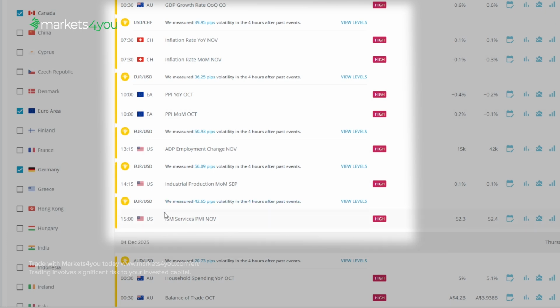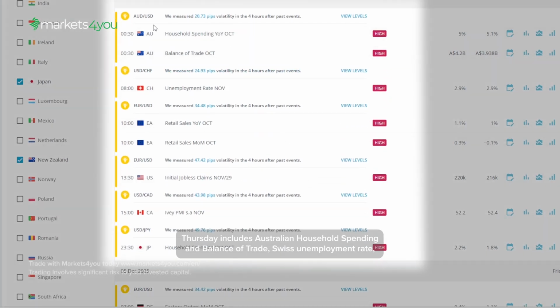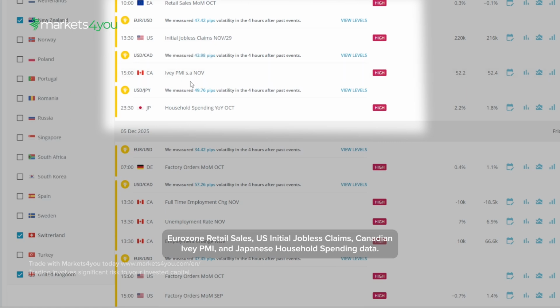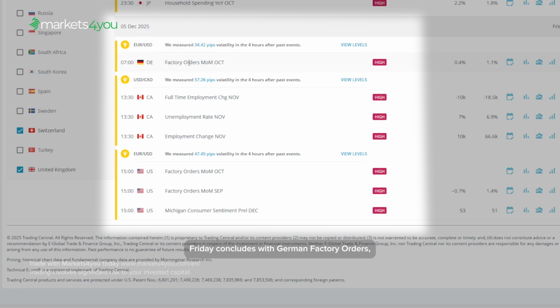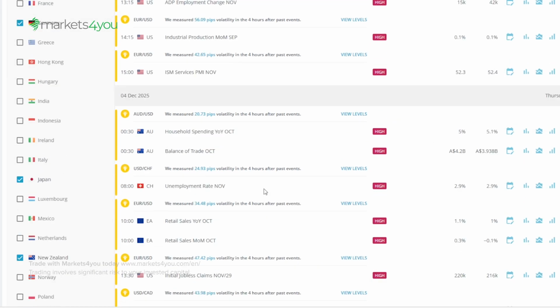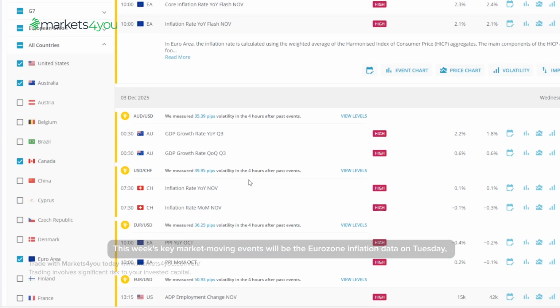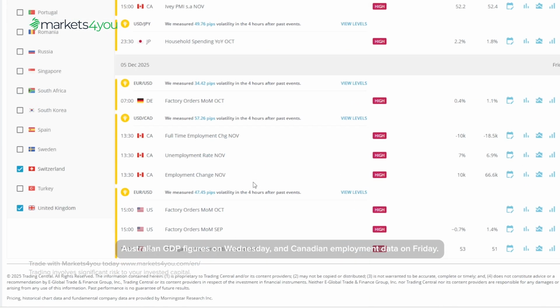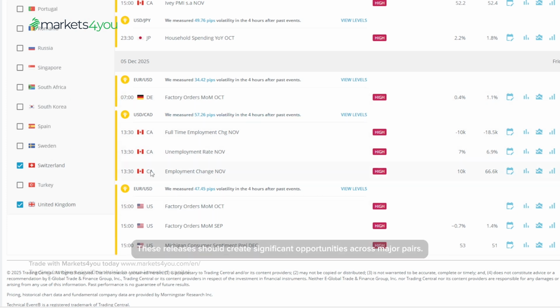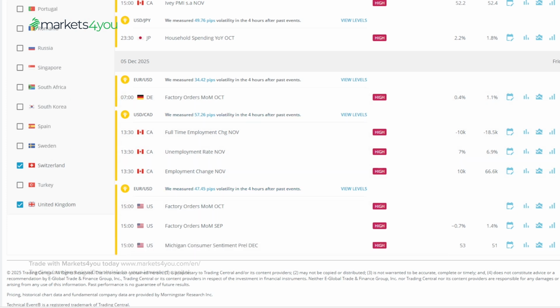ISM services PMI. Thursday includes Australian household spending and balance of trade, Swiss unemployment rate, Eurozone retail sales, US initial jobless claims, Canadian IVEY PMI, and Japanese household spending data. Friday concludes with German factory orders, Canadian employment figures including employment change and unemployment rate, US factory orders, and US Michigan consumer sentiment. This week's key market-moving events will be the Eurozone inflation data on Tuesday, Australian GDP figures on Wednesday, and Canadian employment data on Friday. These releases should create significant opportunities across major pairs.